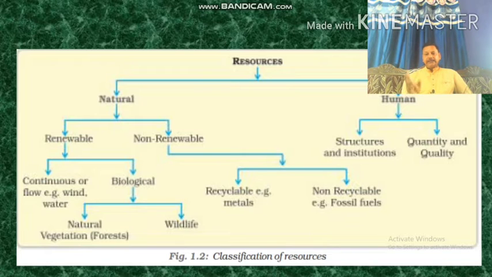Suppose some quality of individual resource is there, if they work individually, or they organize themselves, the quality population organized into an institution, then this resource becomes more effective.